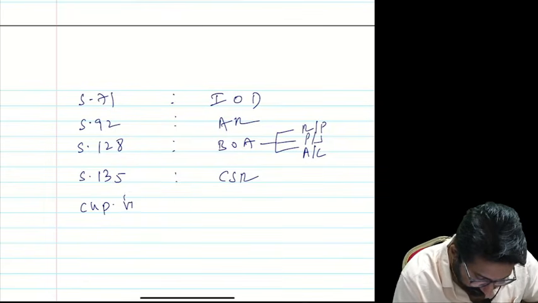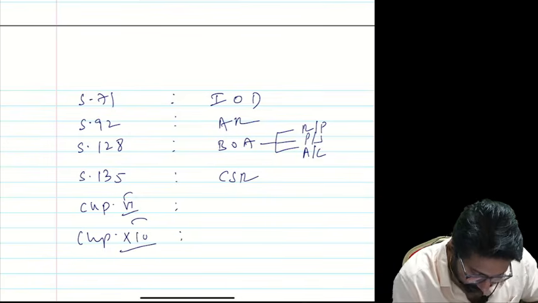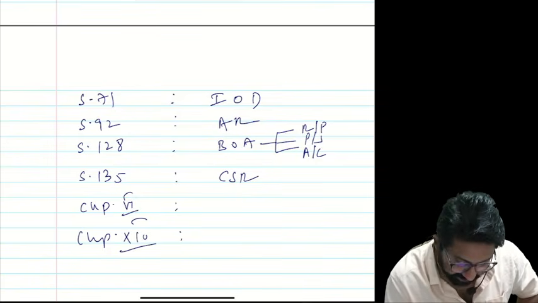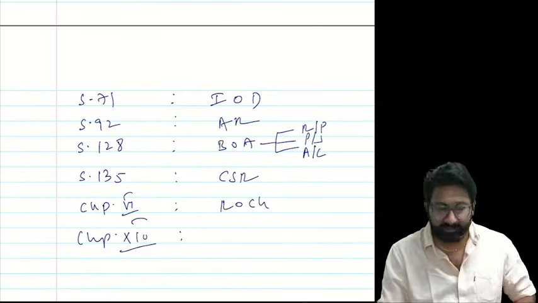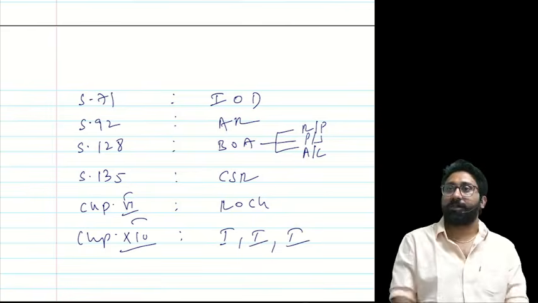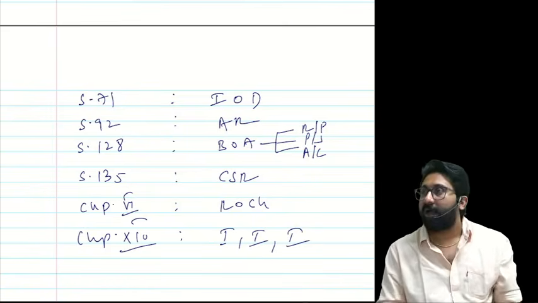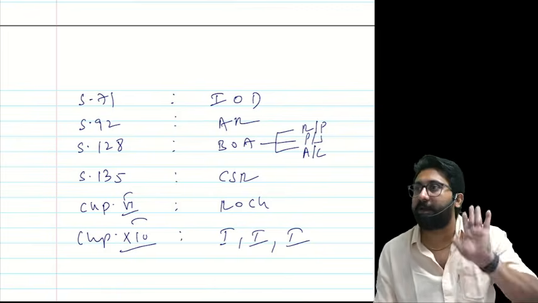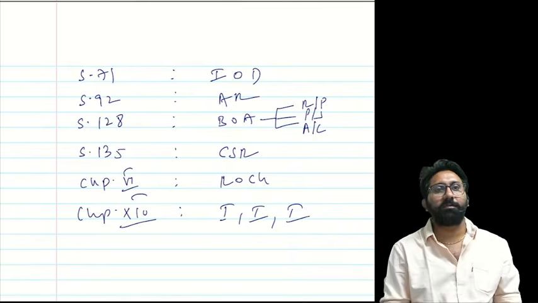Chapter 6 and chapter 14. I will tell you what these are. Chapter 6, registration of charges. Chapter 14, inspection, inquiry, investigation. All these are applicable for every foreign company. I will tell you the logic. Listen carefully.